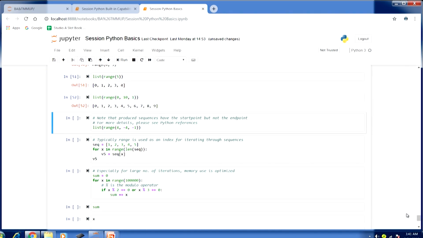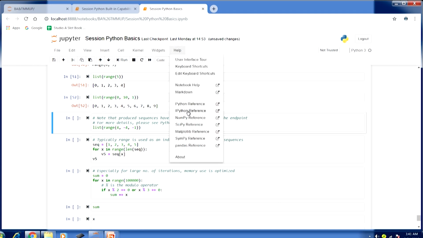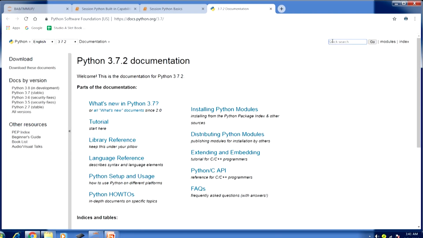If you want to understand more details about the range function, I would also like to tell you about this help tab that we have in this Jupyter notebook interface. If I click this, you can see there are many links for various help that we might require. Because we are still in the built-in functionality of Python, if I click Python reference, here in the quick search box I can type range, and I will get the details.